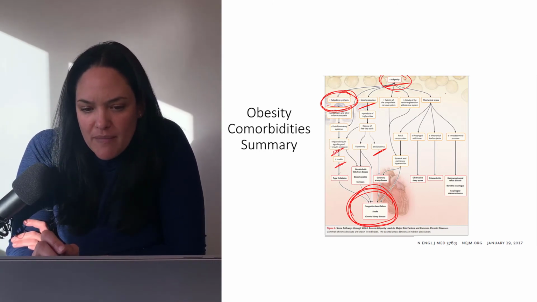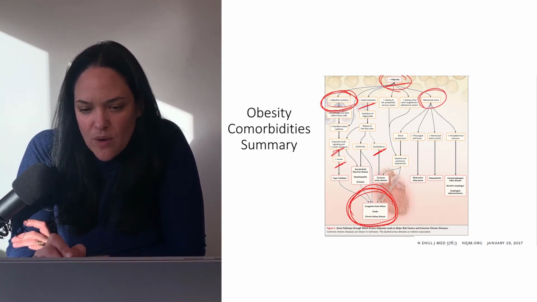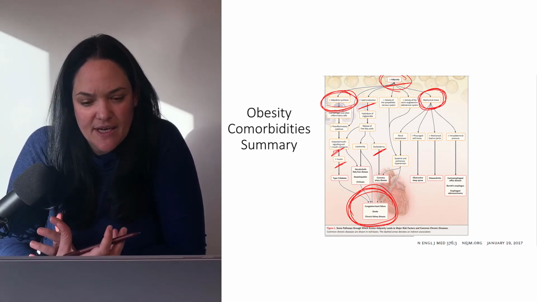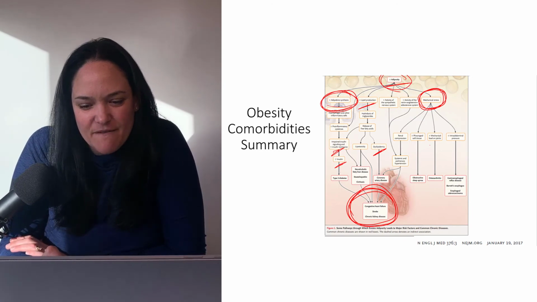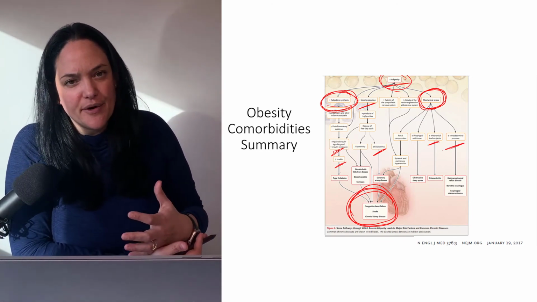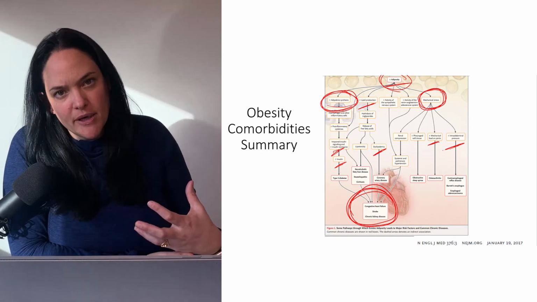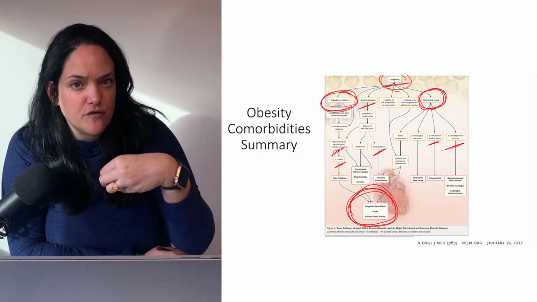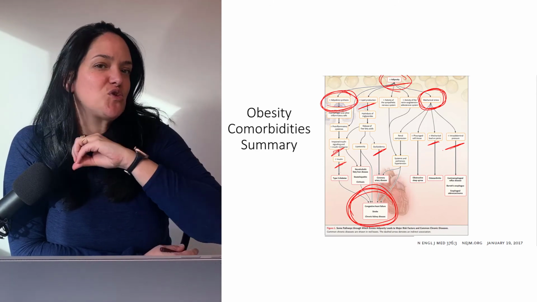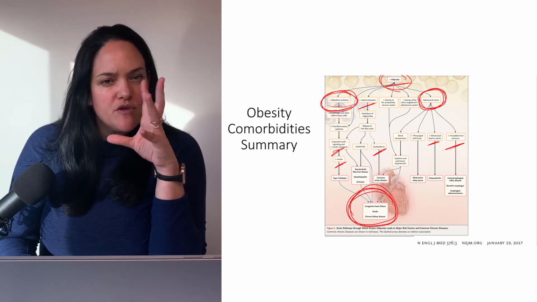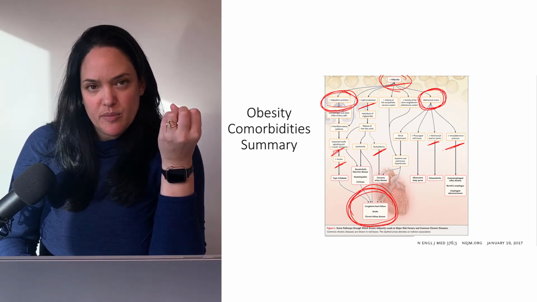But also remember that adiposity has these effects on the mechanics of the body. So that can affect our joints, our intra-abdominal pressure, and have a number of more anatomical effects on the body. But I really just scratched the surface in this unit because we have so much to cover in this course, and I just wanted to give you a brief overview of the comorbidities associated with obesity.